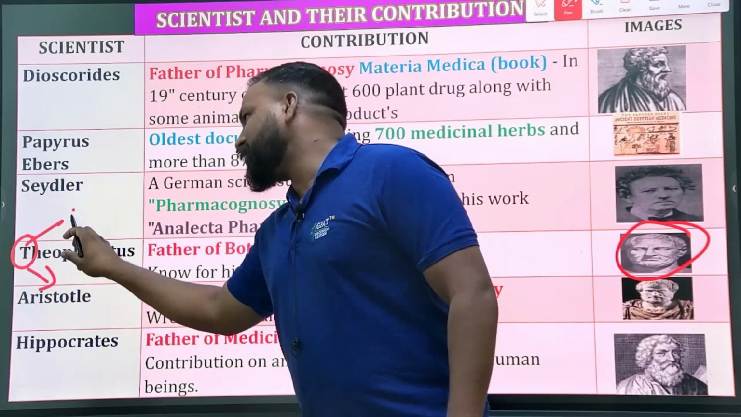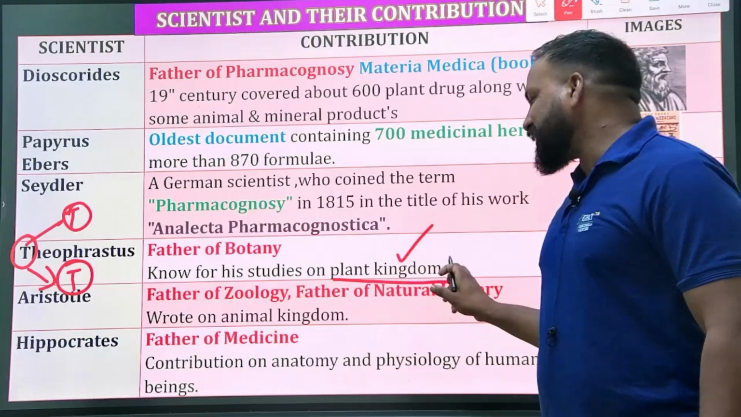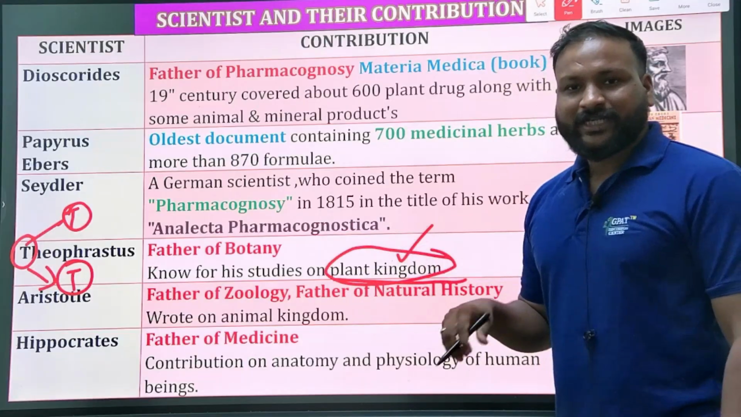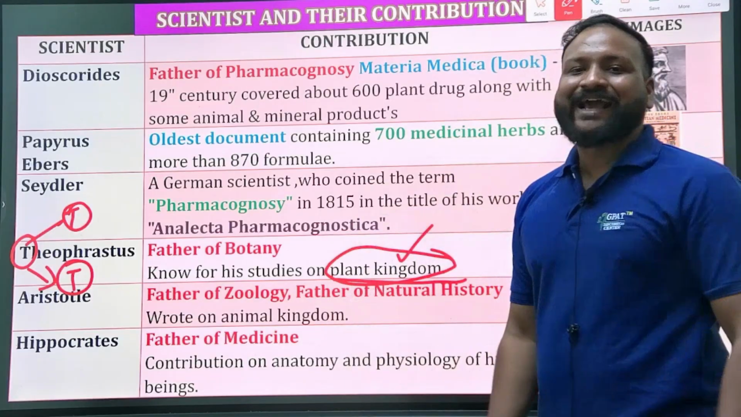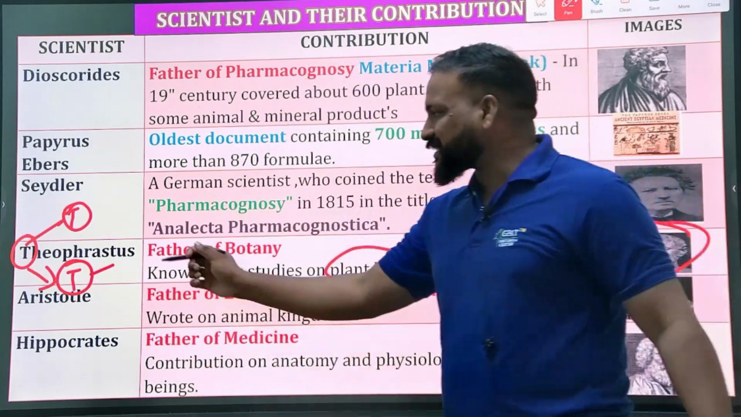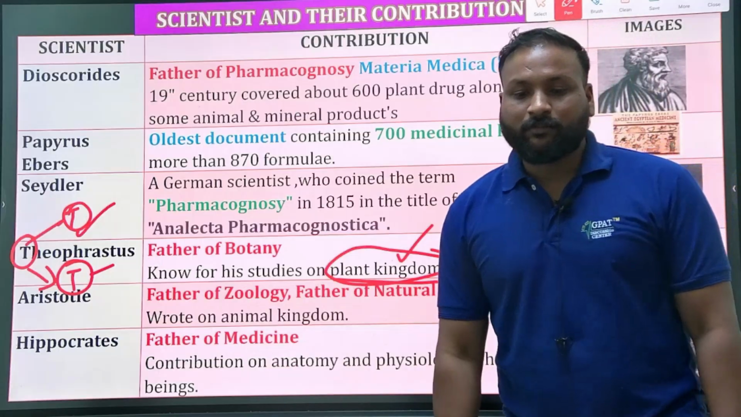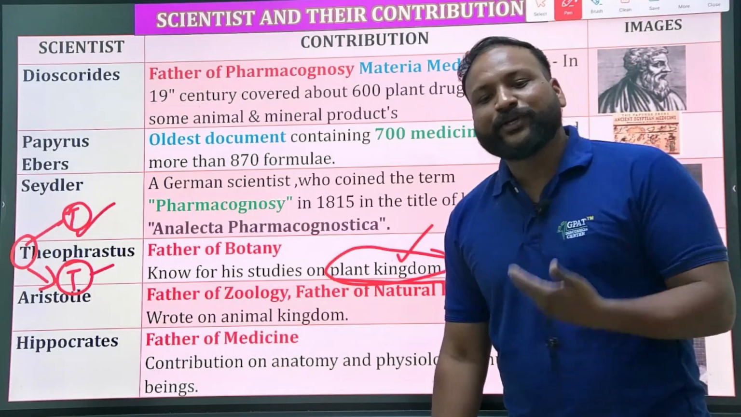T stands for tissue and T stands for taxonomy. Clear? Do remember like that, because he did research on the plant kingdom. Kingdom is discussed in taxonomy, so T stands for taxonomy. He did research on plants, so T stands for tissues. That is how he became the father of botany. So that is how we need to remember.